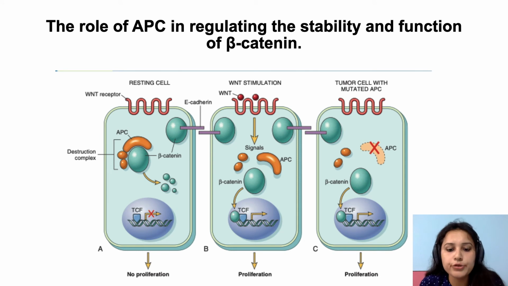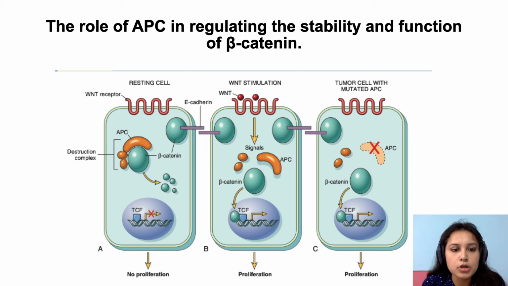Now, the third thing you have to remember is APC protein. Now, what does APC do? It forms a macromolecular or destruction complex with beta-catenin. So when beta-catenin forms a macromolecular complex, it causes lysis of beta-catenin and it won't send signals to DNA for further transcription and there will be no proliferation.